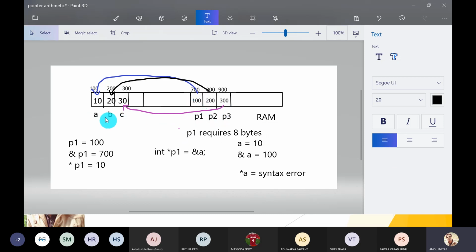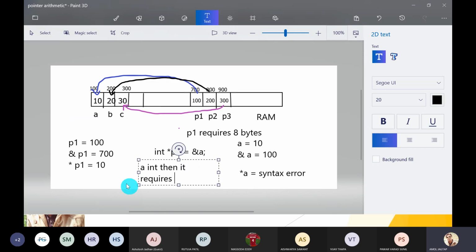Okay, but for A, B, C, how many bytes are required? It depends on their respective data type. If A is integer, how many bytes does it require? A is integer type, so it requires 4 bytes. So if the A base address is 100, then 103.